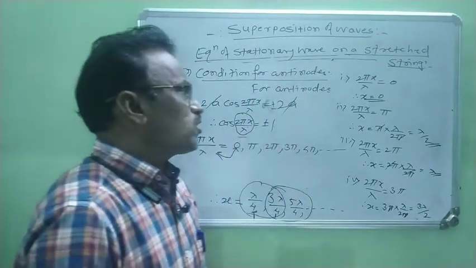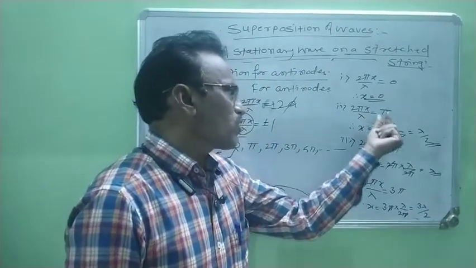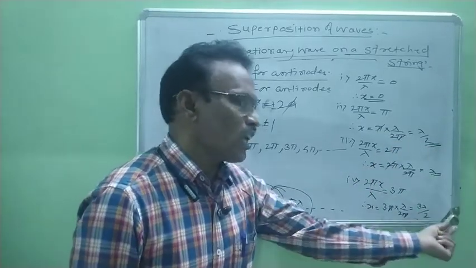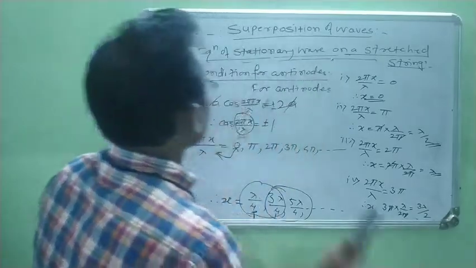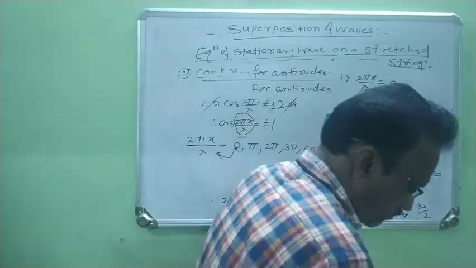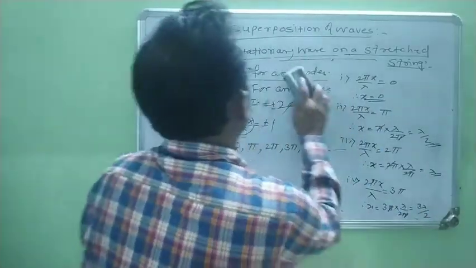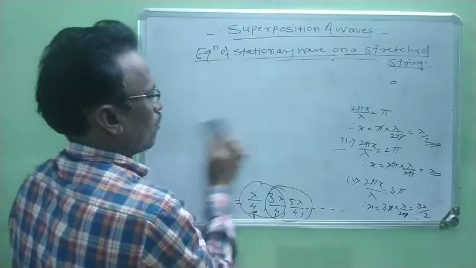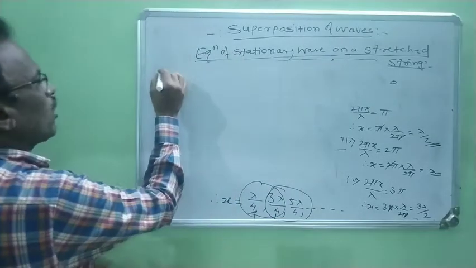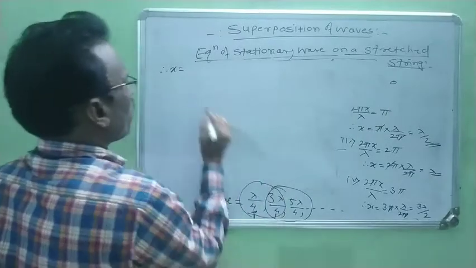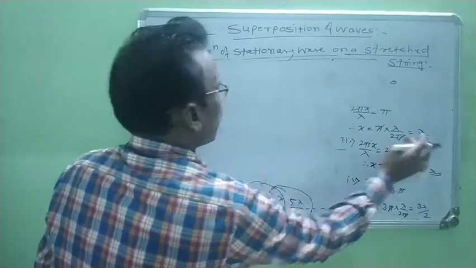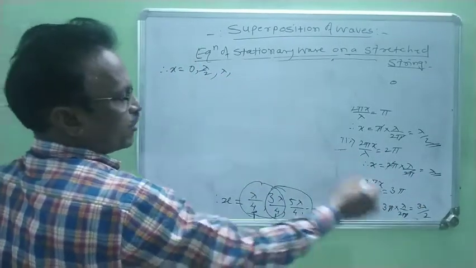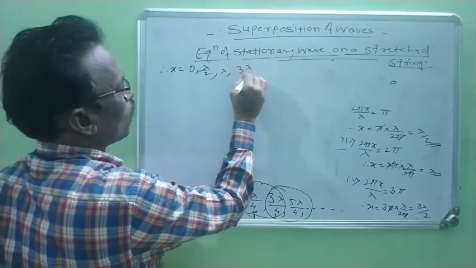Right? For the first particular angle, the value of x is 0. Second value of x is lambda by 2. Third value of x is lambda. Fourth value of x is 3 lambda by 2. Right? Now, from this, we consider again, we can find out the value of x. First value of x is 0. Second value of x is lambda by 2. Third value of x is lambda. Next value is 3 lambda by 2 and so on.